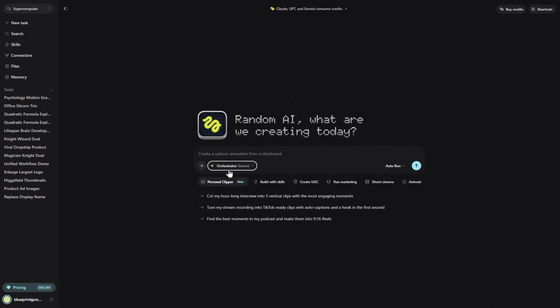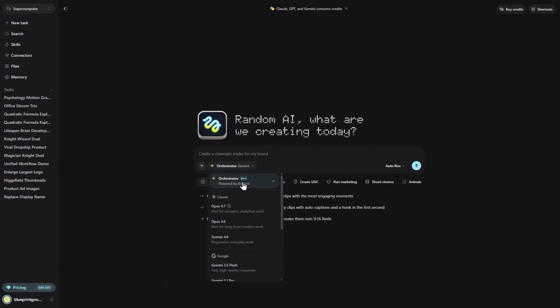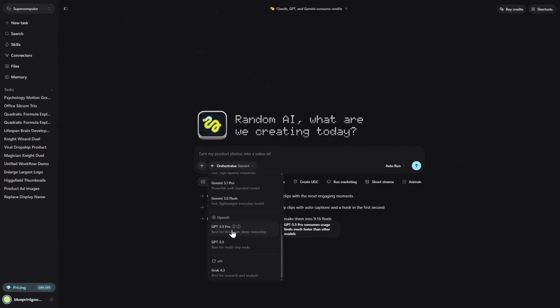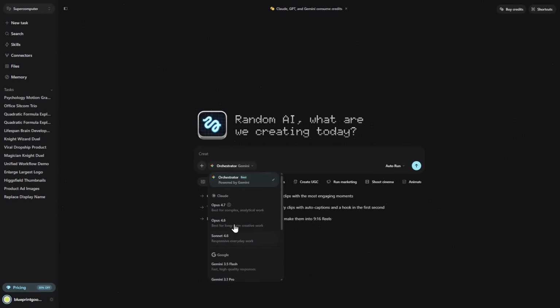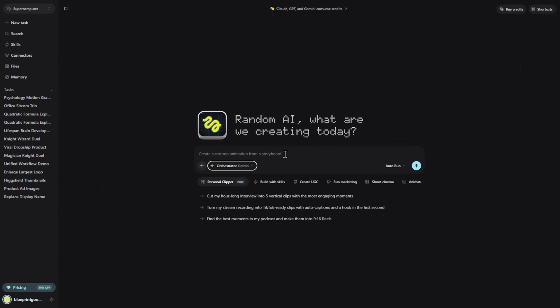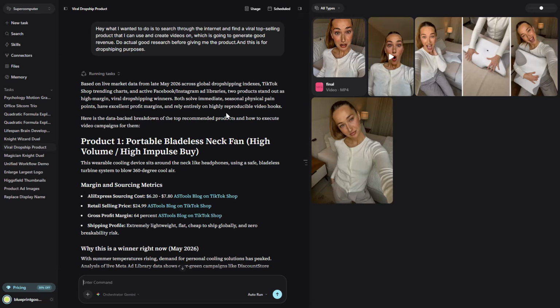They have also added this new Gemini orchestrator feature. Powered by Gemini, it automatically selects the absolute best model for any given task. This means it won't just default to the most expensive models, like Opus 4.7 or GPT 5.5 Pro, for simple jobs. Overall, these are some massive quality of life changes that make the Higgsfield Supercomputer much easier and cheaper to use. Moving on to the first use case, this agent can basically run a full dropshipping business on its own.